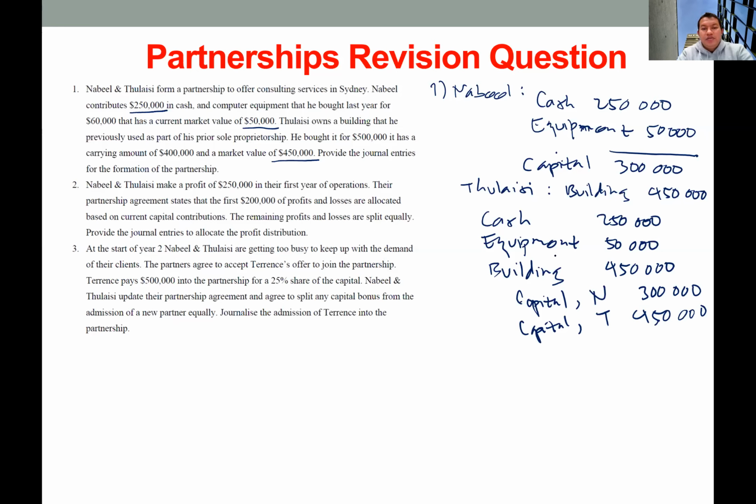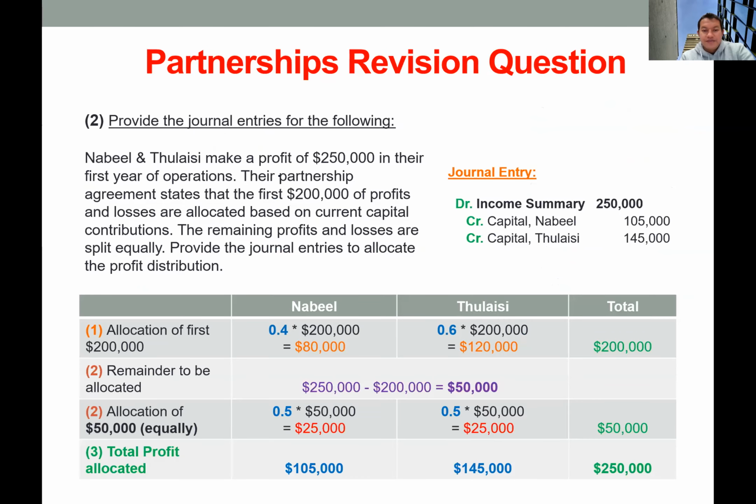Okay, this is number one. Number two, Nabil and Tulaisi make a profit of 250,000 in their first year of operation. The agreement states that the first 200,000 will be distributed based on the proportion of the capital, and the remaining will be distributed equally between the partners. Okay, so I already prepared a table to make calculation easier.